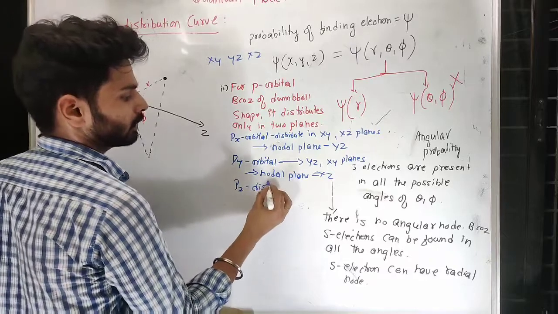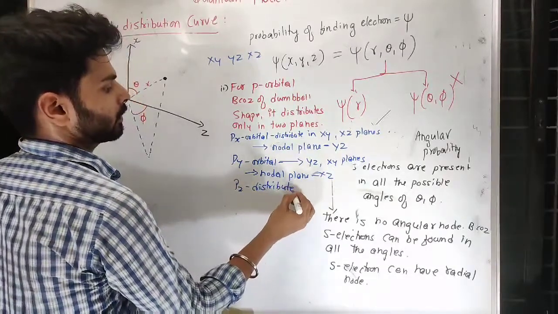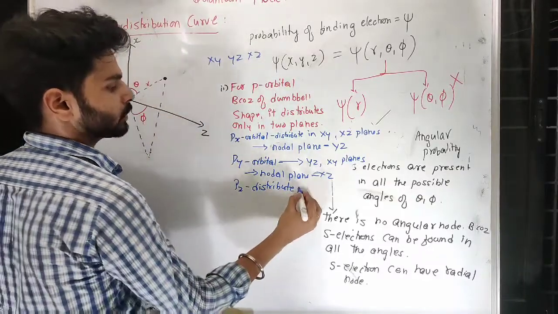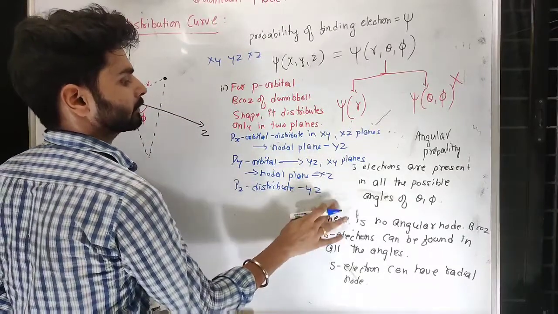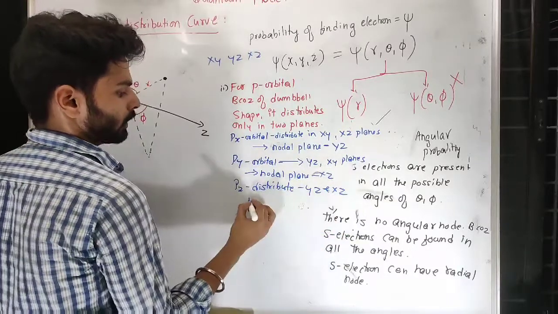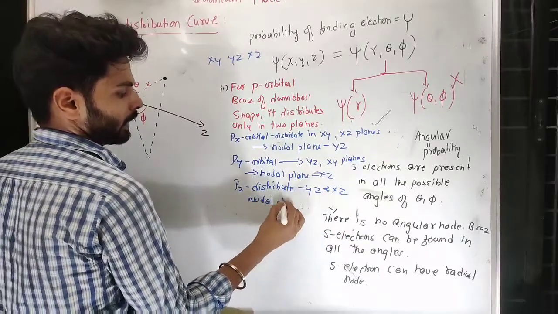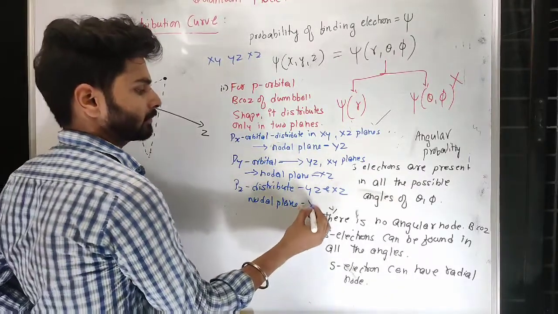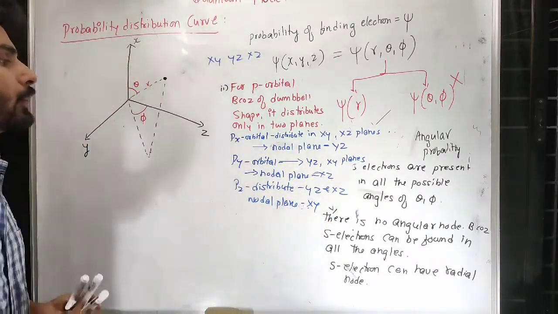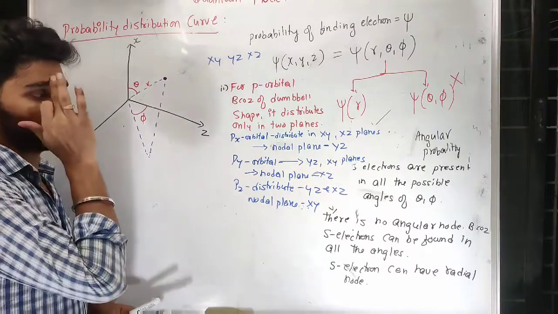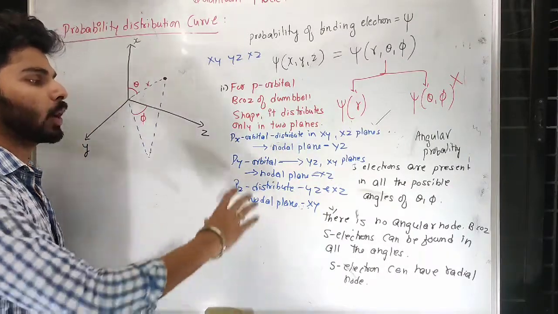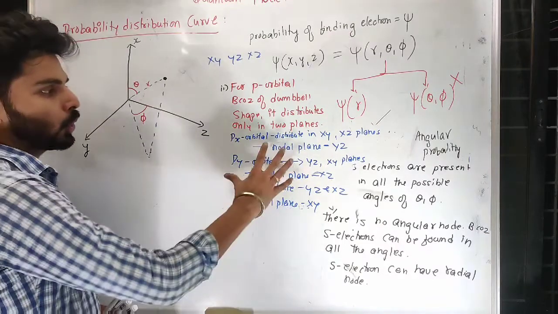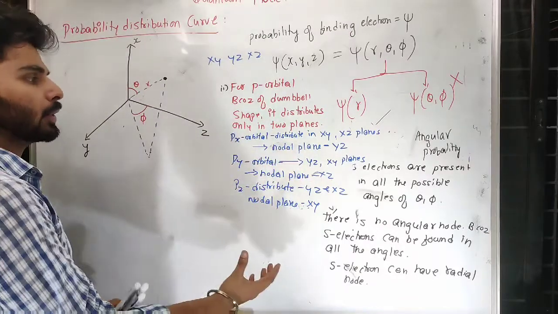So the distribution must be in the planes containing z. That means there are two planes having z, yz and xz. So the plane where you won't find the electron, the nodal plane, is xy. So here you can expect one nodal plane, where you cannot find p electrons. What about radial nodes? Definitely you can expect them here.